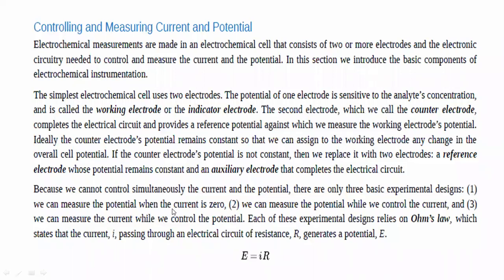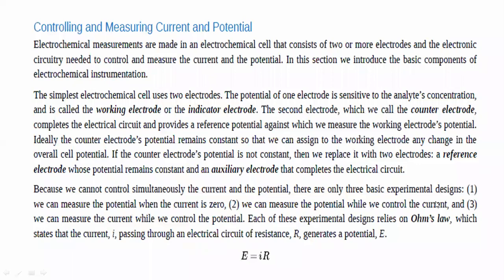This is design number one. Design number two is that we can measure the potential while we control the current. Already we know we cannot control both simultaneously. One we can control, another we can measure.